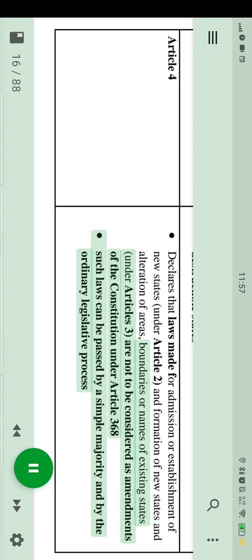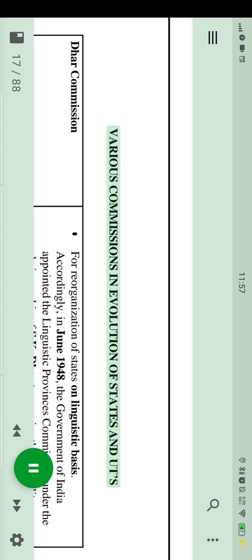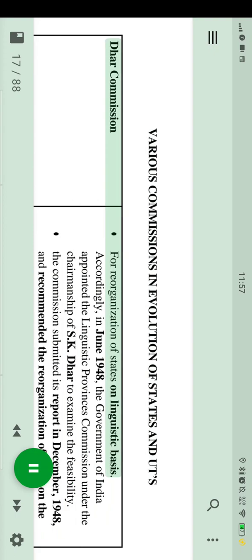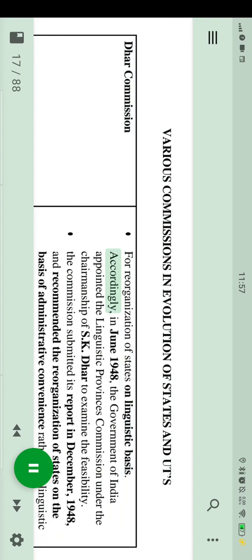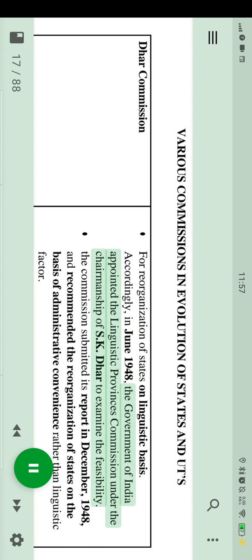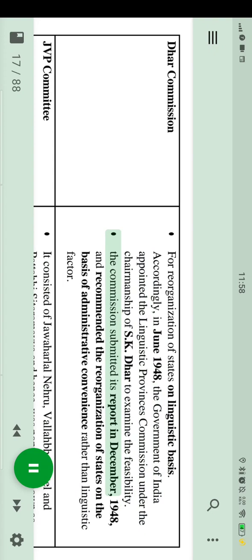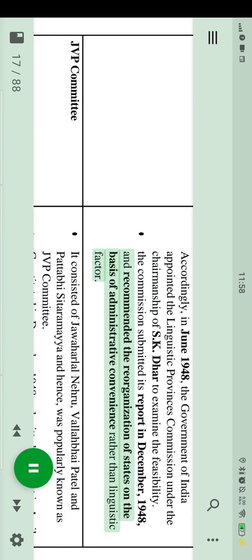16, page. Various commissions in evolution of states and regions. Dhar Commission, for reorganization of states on linguistic basis. Accordingly, in June 1948, the Government of India appointed the Linguistic Provinces Commission under the chairmanship of S.K. Dhar to examine the feasibility. The Commission submitted its report in December 1948 and recommended the reorganization of states on the basis of administrative convenience rather than linguistic factor.